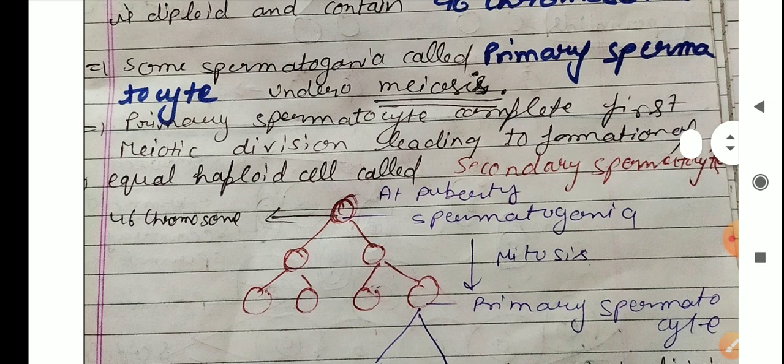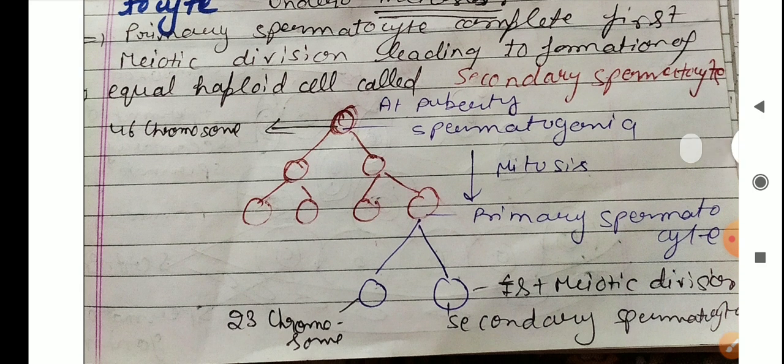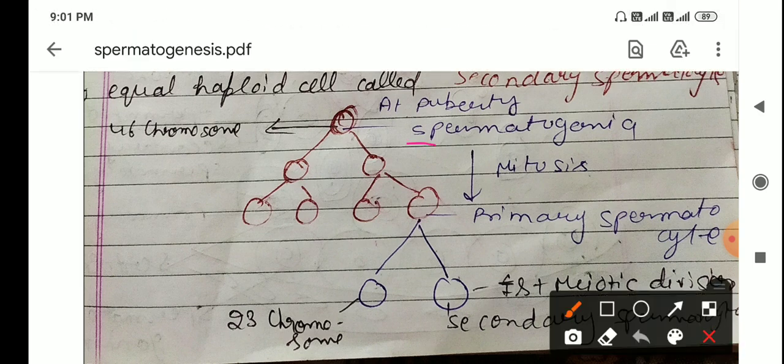All this is shown in this diagrammatic representation. First of all, there is a spermatogonium.